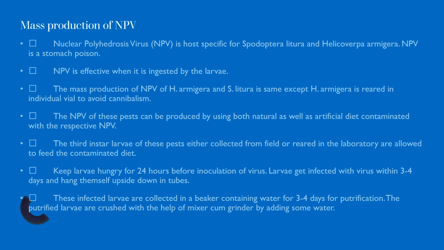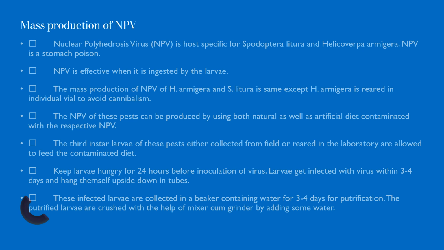The NPV of these pests can be produced using both natural as well as artificial diet contaminated with NPV. Keep larvae hungry for 24 hours before inoculation of the virus. Larvae get infected with the virus within 3 to 4 days and hang themselves upside down in tubes.